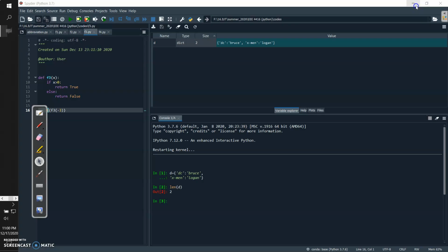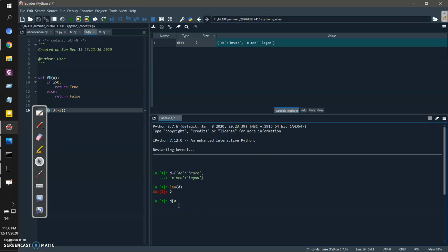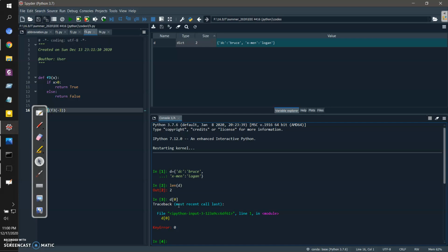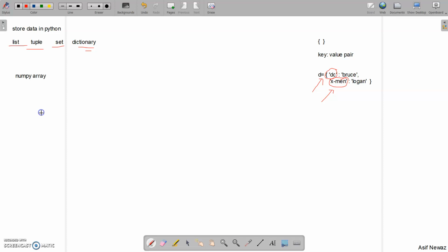Now check, say if I write d[0], as you can see I get an error. That means in a dictionary you cannot index like d[0], d[1]. It is not possible. So it is also unindexed, just like a set. You cannot index the items like 0, 1, 2, 3. So a dictionary is another data type that is unindexed. I hope you got the idea. Now, moving on.